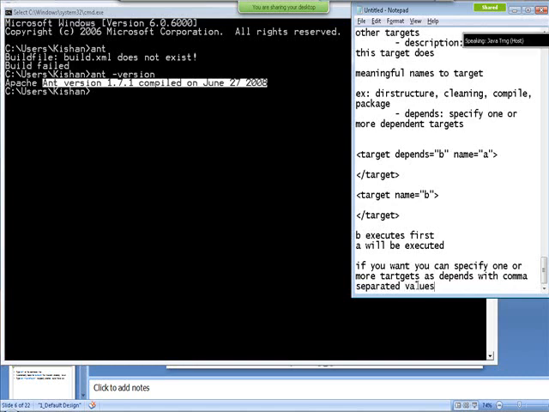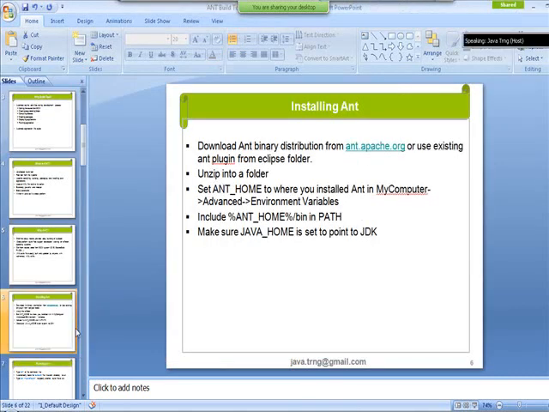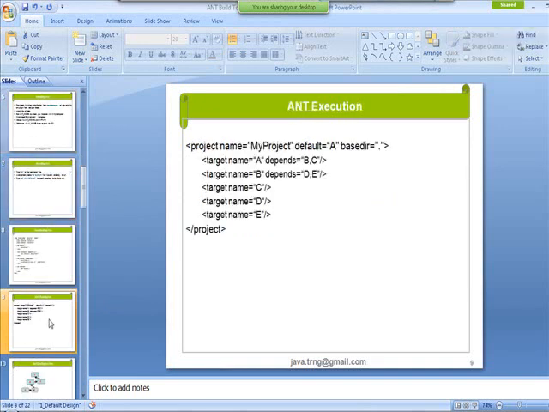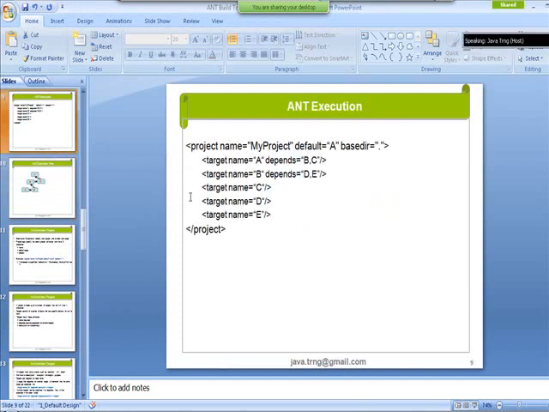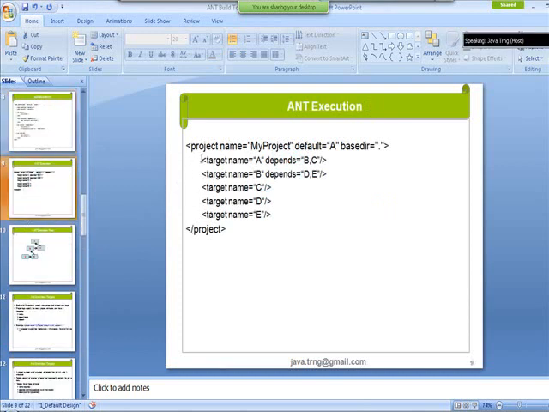Here let me show you one simple Ant script. This has the project, the name of the project is my project, and default is a, base directory is dot. In this case, it contains targets A, B, C, D, E. There are 5 different targets in this Ant XML.